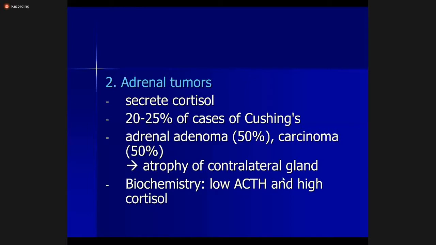So we can see a large nodule in the adrenal gland, and the rest of the gland is atrophic. On biochemistry, there is excess cortisol and low ACTH, because ACTH is suppressed due to excessive cortisol.